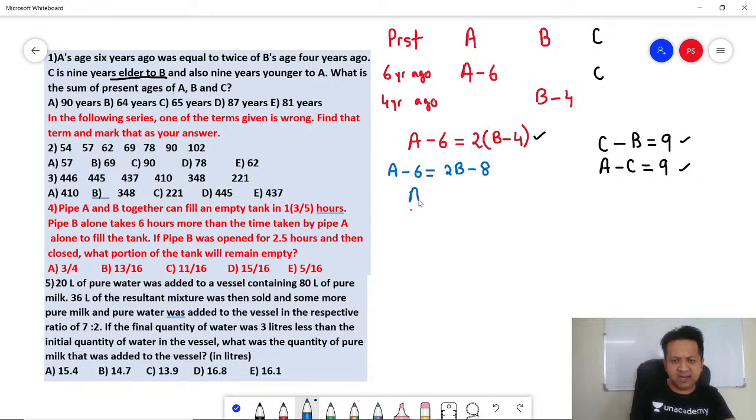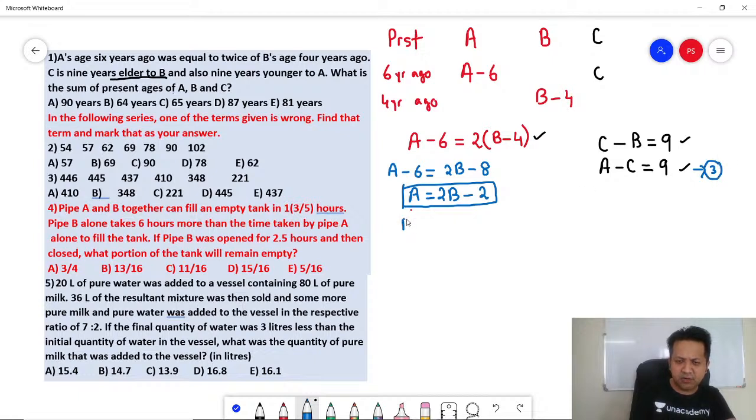So what is A? A is equal to 2B minus 2. And what is C? From the second equation, C is B plus 9. So let's put it in the third equation, which I call equation 3.